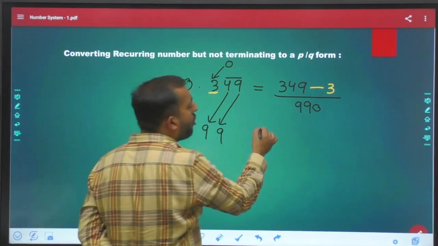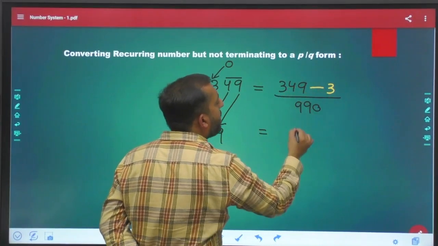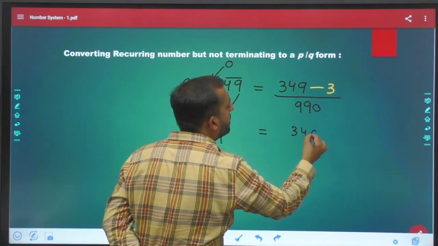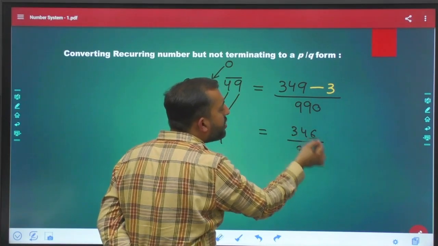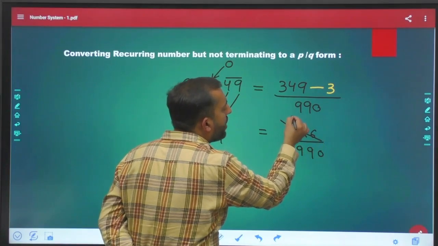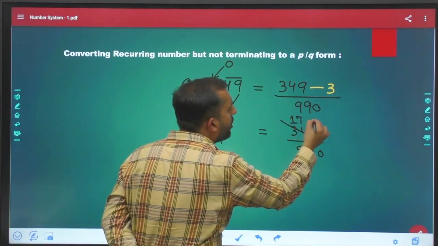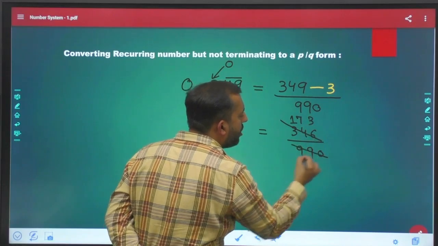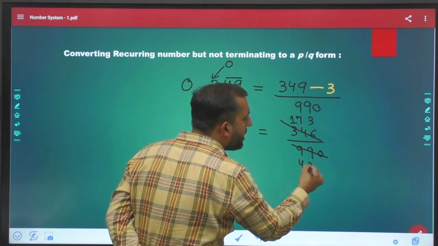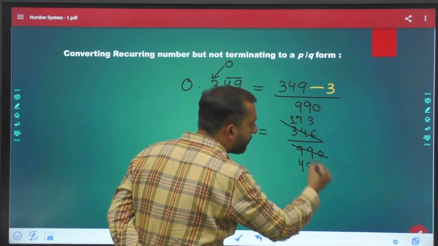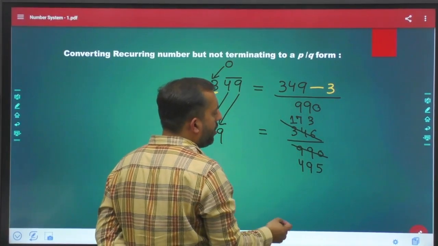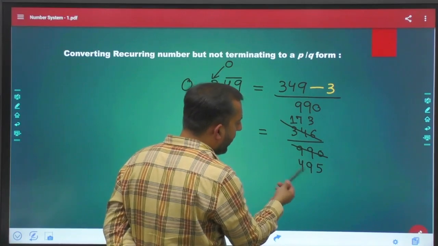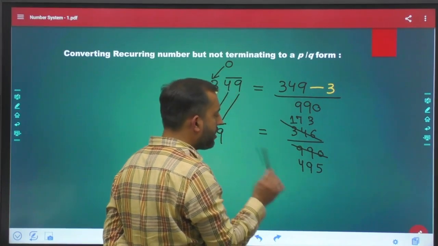Clear? Now solve this. 349 minus 3 is 346 by 990. Now we can cancel out with 2. 2 1s are 2, 2 7s are 14, 2 3s are 6. 2 4s are 8, 2 9s are 18, 2 5s are 10. Yeah. We can cross check it again, 90, 90, 49, 49, yes, it is okay.